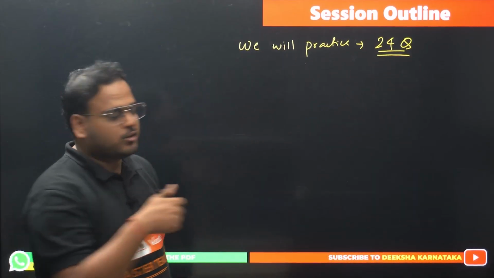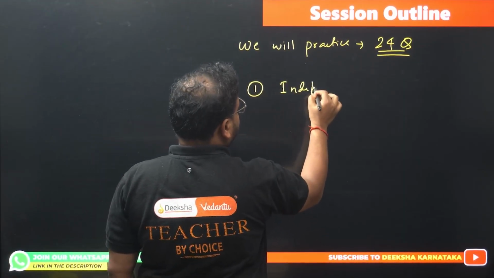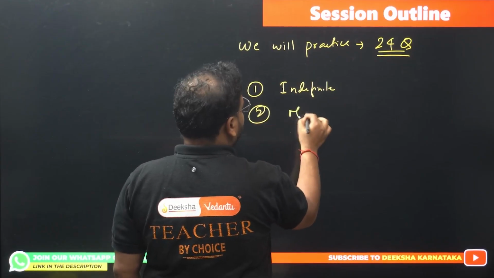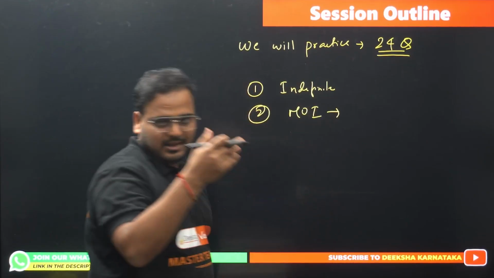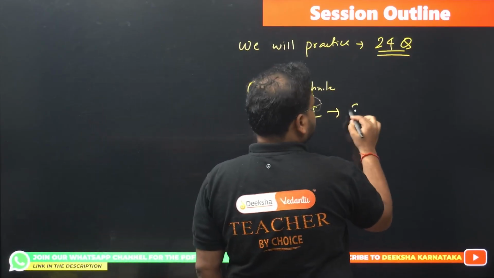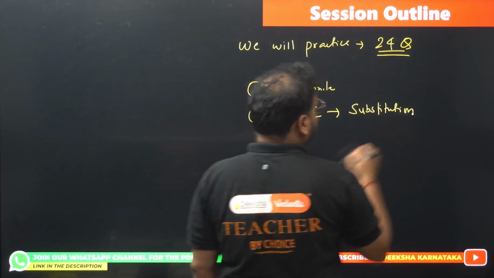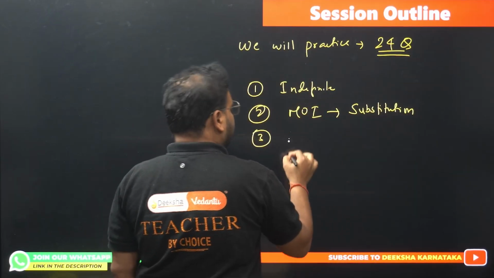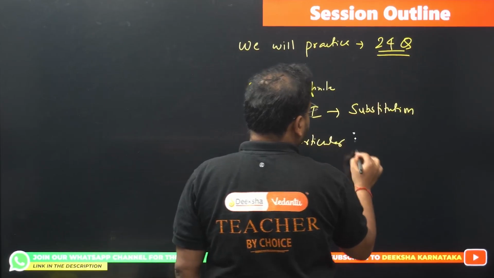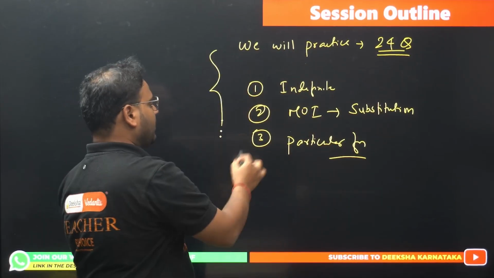And of course you see the topics are indefinite integrals. Then we move on to MOI. In MOI we'll learn only one topic today. There are various methods of integration, and we're going to learn the first method, which is the substitution method. We'll also see some of the particular functions, which are part of your syllabus for both PU2 and KCET.